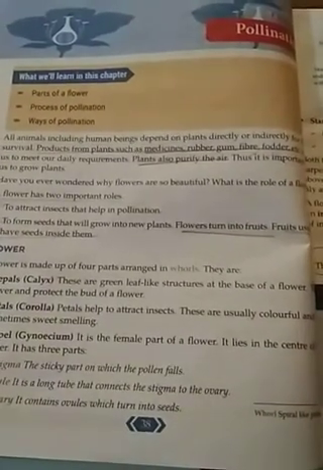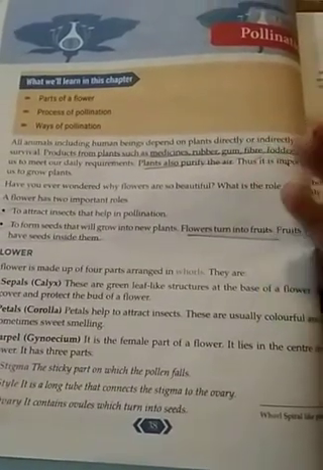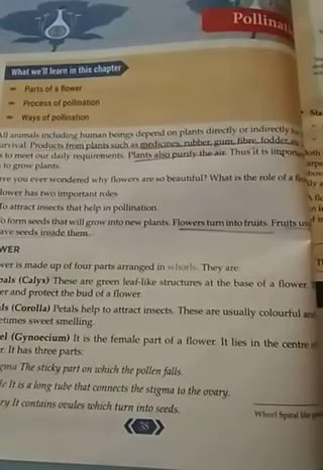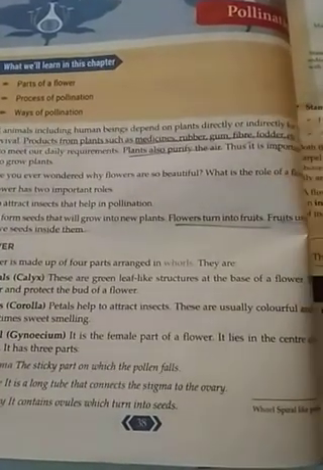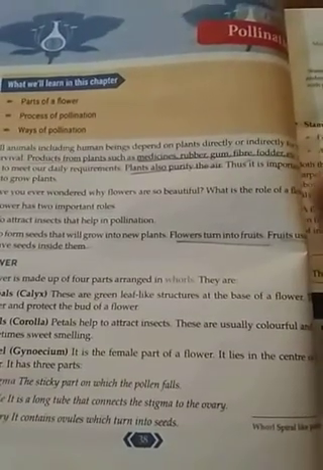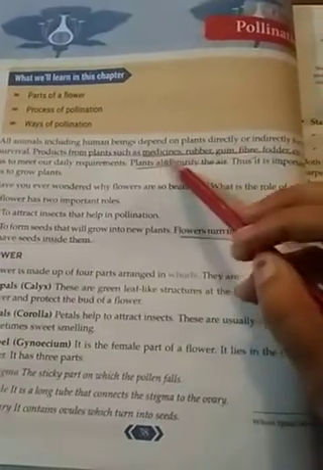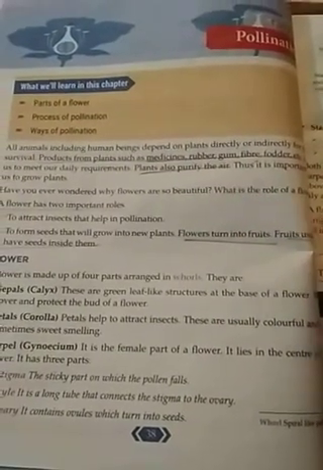A variety of medicines are made from plants only, and many plants are known as medicinal plants, from where we get the medicines. That helps a lot. So these are all the things that we get from plants.